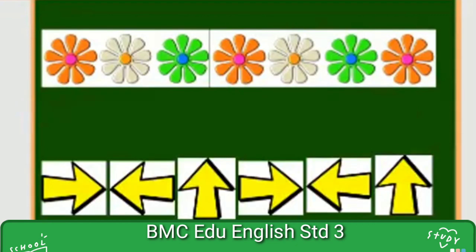Now, there is the color of a flag, of the national flag, right? Orange color flower, then white color flower, then green color flower. Again, this is repeated: orange color flower, white color flower, and green color flower. Right, now next, can you see a sign of the arrow? That arrow is going toward left, then right, then up. Again, these three are repeated. Left, right, up. Next.